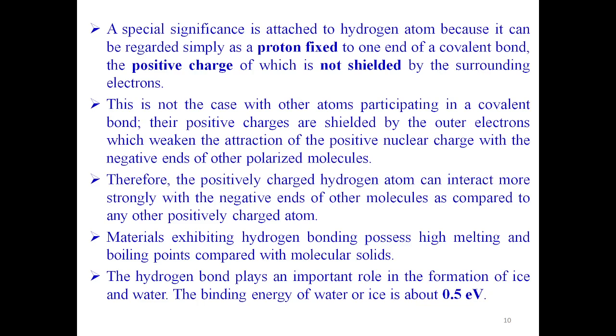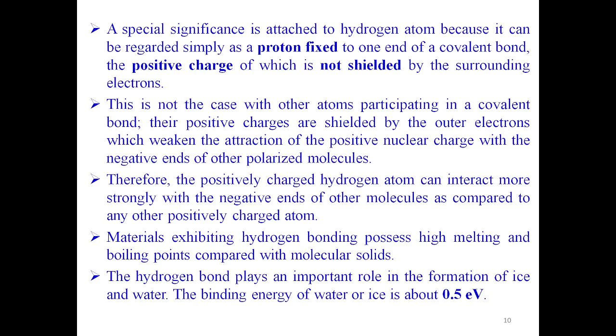So a special significance is attached to the hydrogen atom because it can be regarded simply as a proton fixed to one end of a covalent bond, the positive charge of which is not shielded by the surrounding electrons, because hydrogen has only one electron. So the positive charge of the nucleus is not shielded by the surrounding electrons. It's because hydrogen has only one electron, which is already shared with the other atom in the covalent bond.